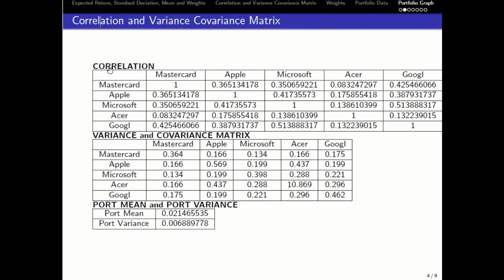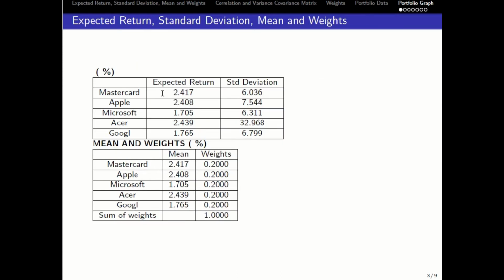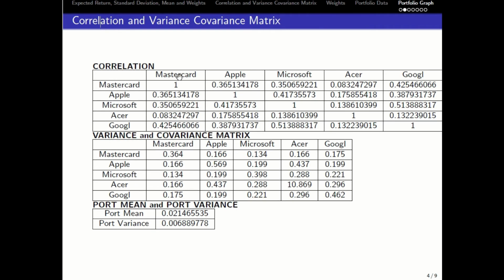Now for the correlation, the highest correlation is between Microsoft and Google, which is 0.513888317, and the lowest correlation is between Mastercard and AZHAR, which is 0.083247297. So these are the results of expected return, standard deviation, and also correlation of these 5 stocks.